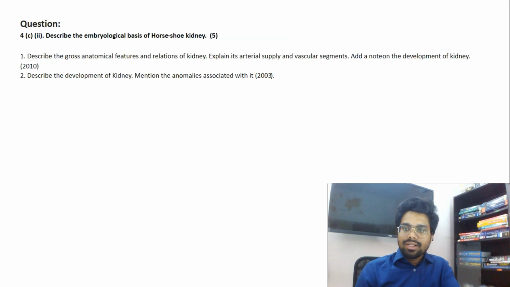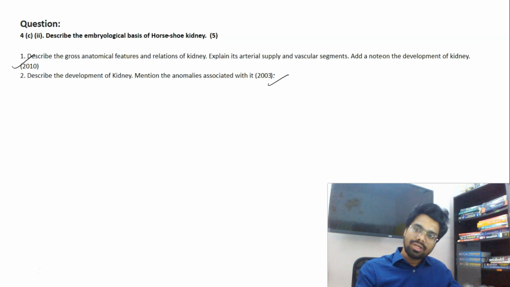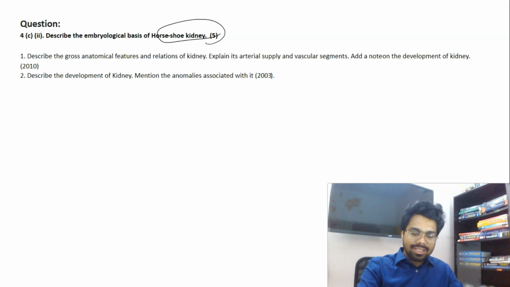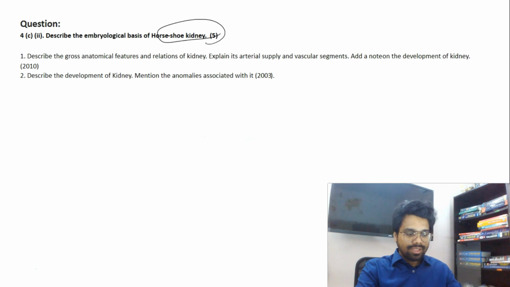Next, describe the embryological basis of horseshoe kidney. Development of kidney, very important. In 2010 and 2003, they asked about how kidney is developed and what are the anomalies associated with. Okay, what is horseshoe kidney? They're asking a specific question, but embryology of kidney is very important, and developmental anomalies associated with kidney are very important. Okay, so let's stop this video here because it's been, I think, 40 minutes only.